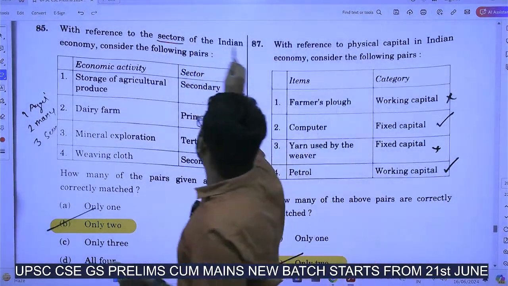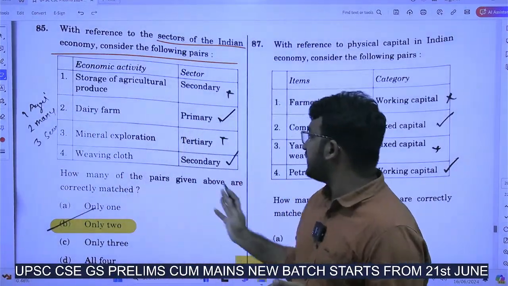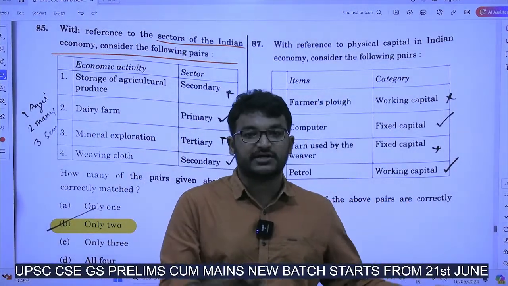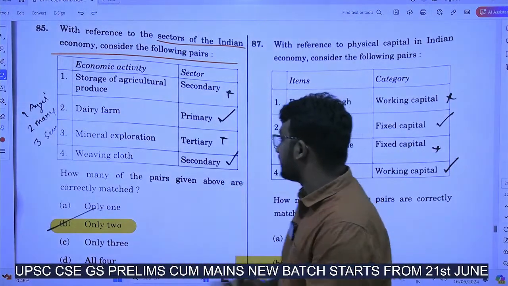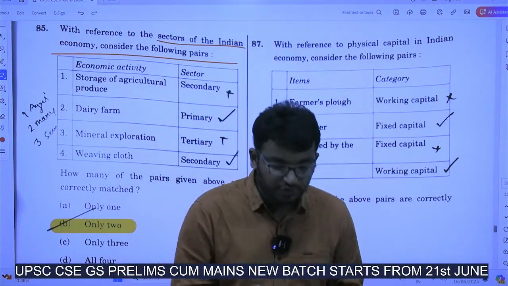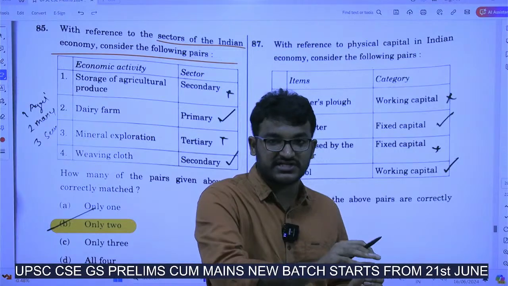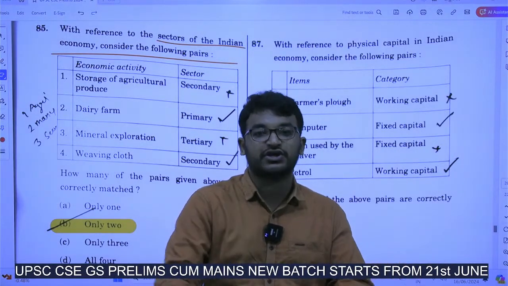With reference to the sectors of the Indian economy, consider the following pairs. So basically, they are asking what comes under the primary sector, what comes under the secondary sector, what comes under the tertiary sector and all. Okay. See, basically what is the primary sector? Using the natural resources or the raw materials as they are, or in the production of raw materials.